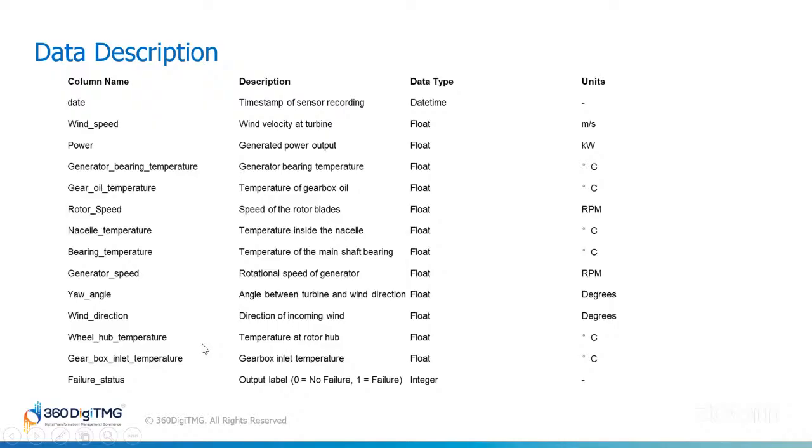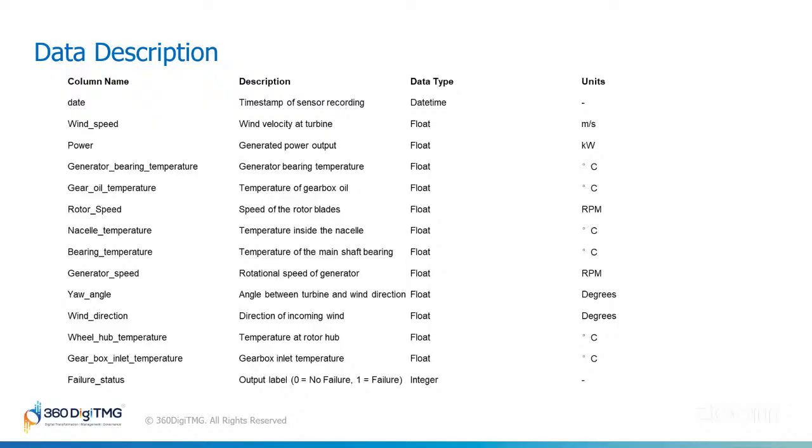Wheel hub temperature. This measures the temperature at the rotor hub, where the blades are attached basically. So it is also measured in degrees Celsius. Gearbox inlet temperature. This is the temperature of the oil as it enters the gearbox in degrees Celsius. Then the failure status. This is the most important column as it is our output label. It tells us whether the turbine failed or not.